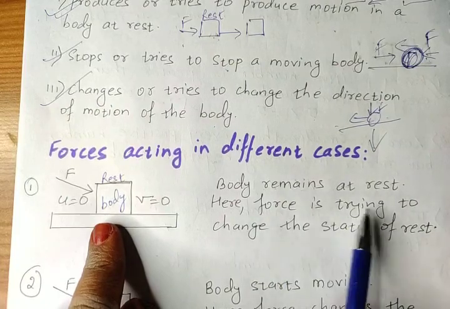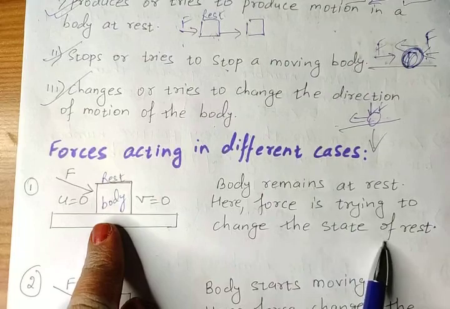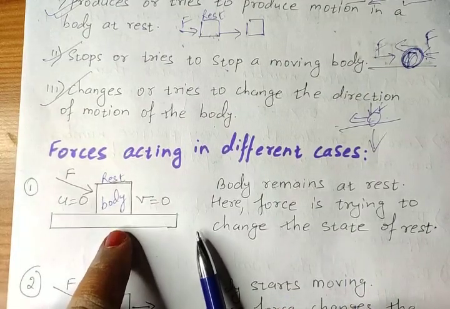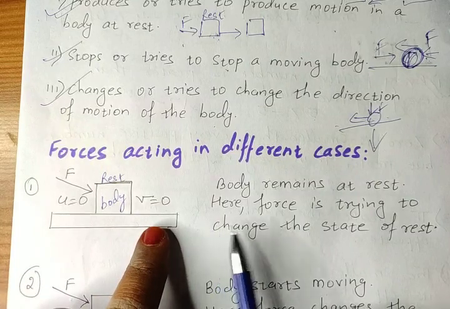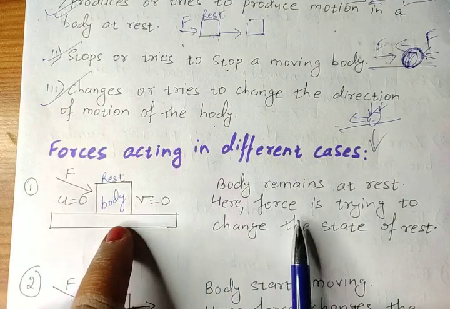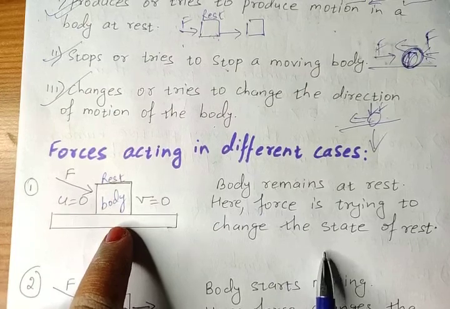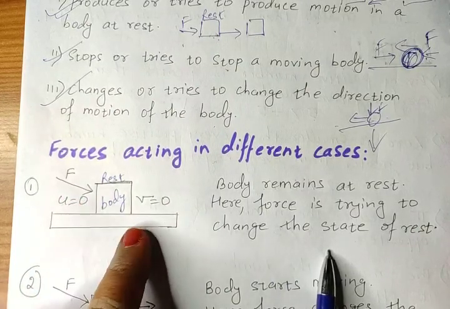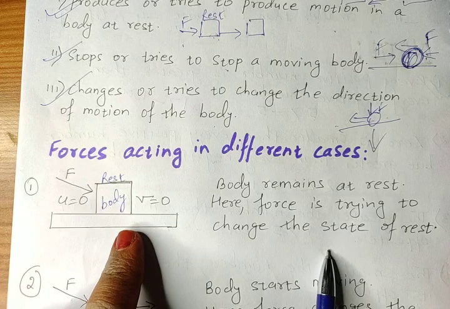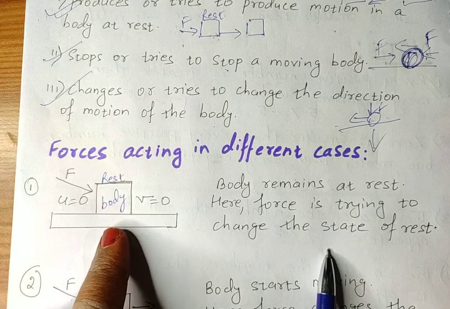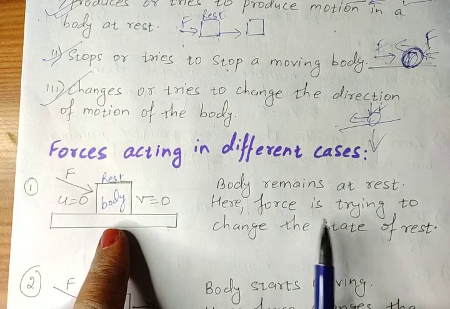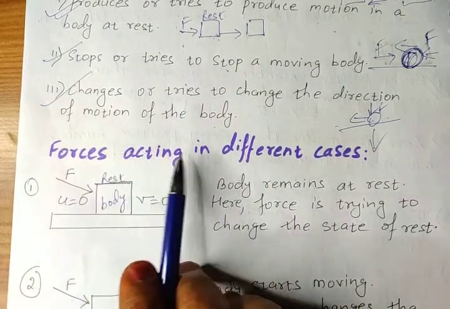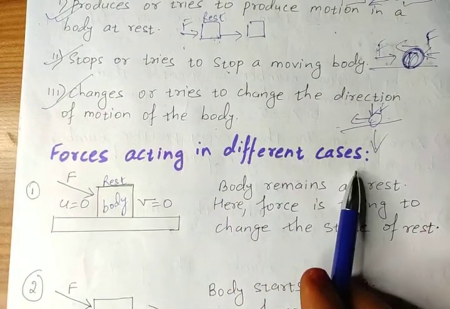Here force is trying to change the state of rest. Force is applied on the body, but still final velocity is 0 only. This force is not enough to change the position of the body. Understood, children? Forces acting in different cases.